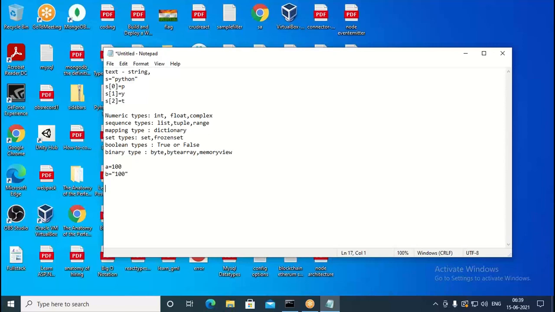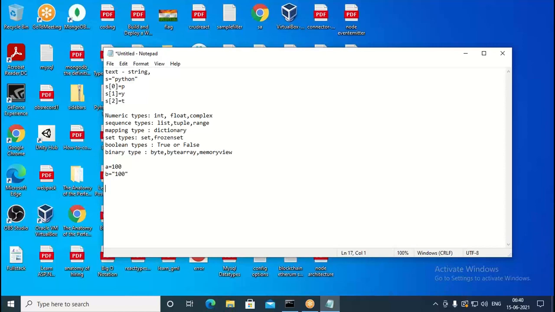So these are the types available with the Python language: numeric types, sequence types, mapping types, set types, then boolean types, and the other thing is binary type. And as we know, Python is a case sensitive language. And in Python, we end a statement using the enter key. Whenever you press the enter key at the end of the statement, it goes into the next line. That will be treated as the next statement.